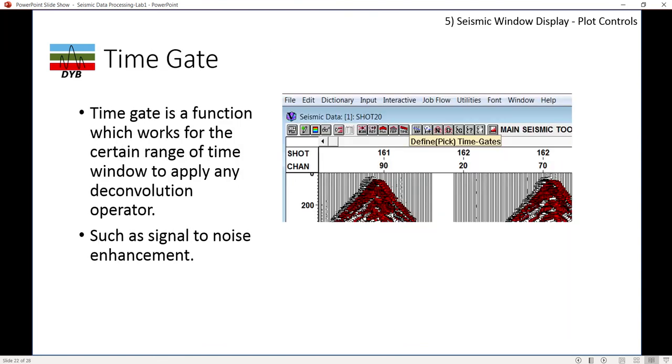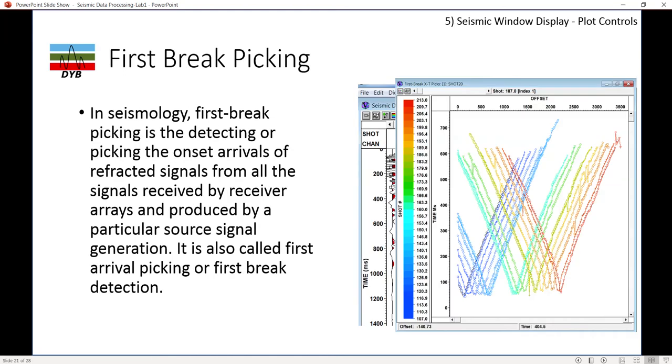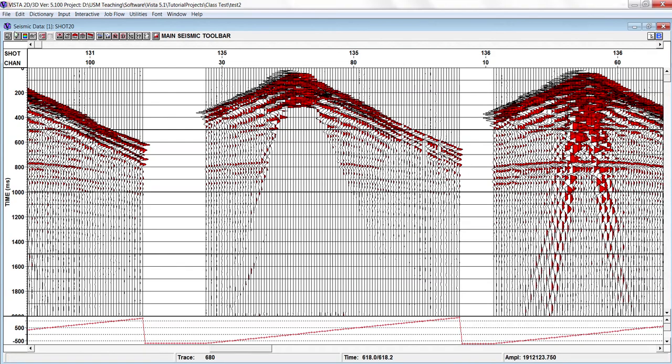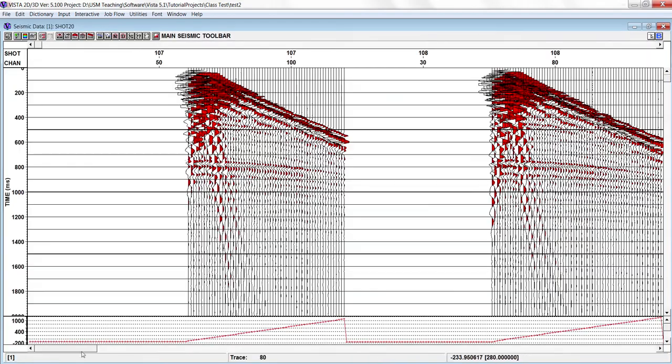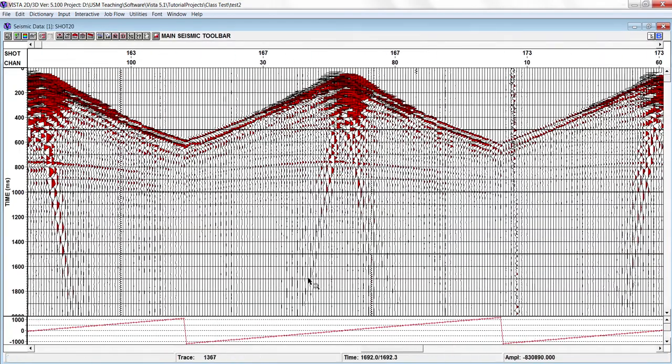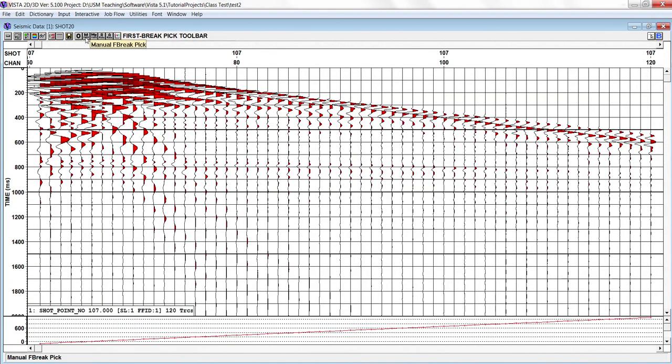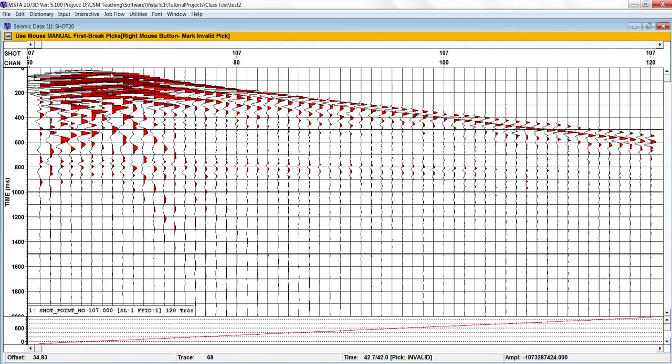Okay, we'll move to the first break picking first. So here we will close it and open a new data set. So this is the icon for first break picking. So once we have activated it, here you can go to manual first break picking.